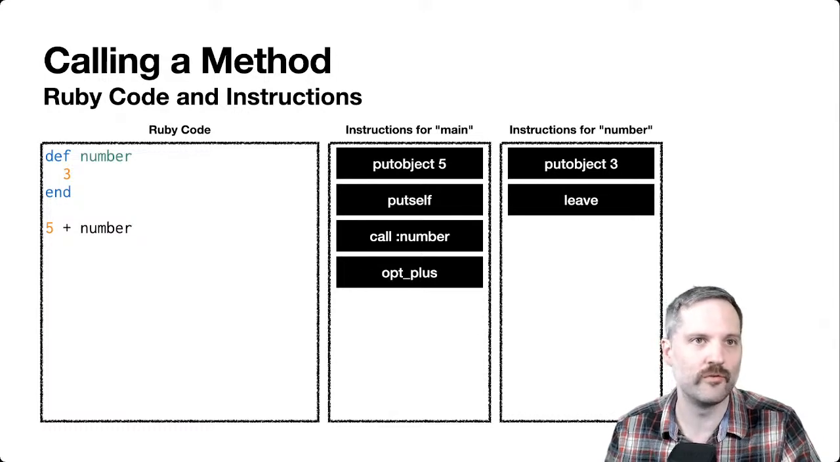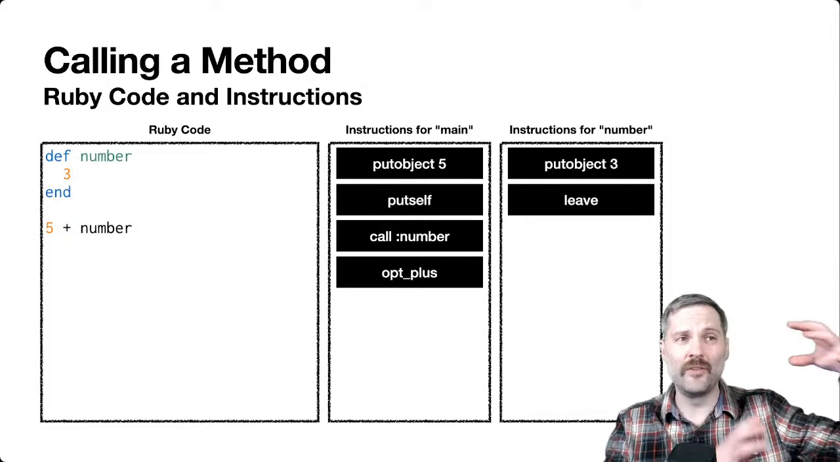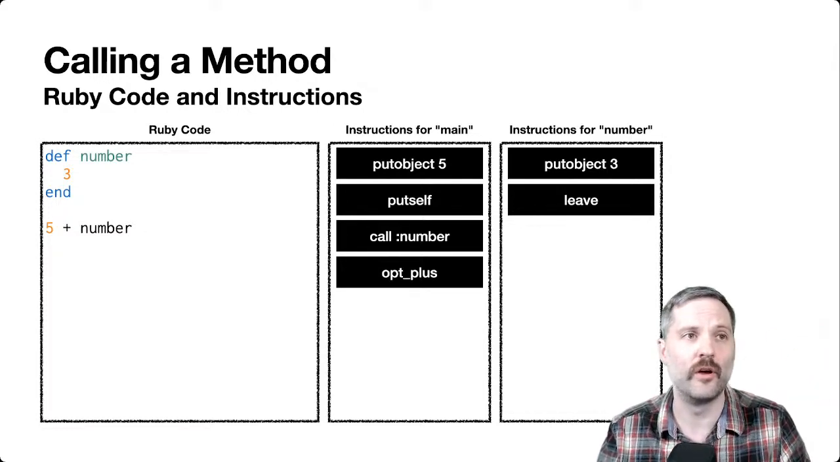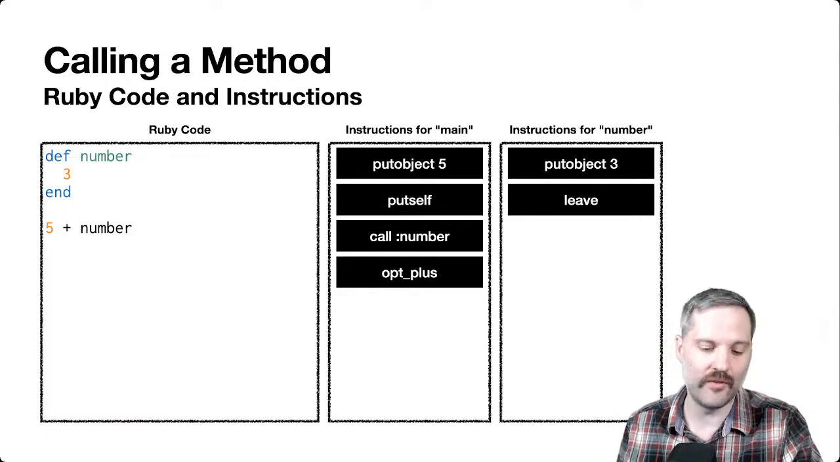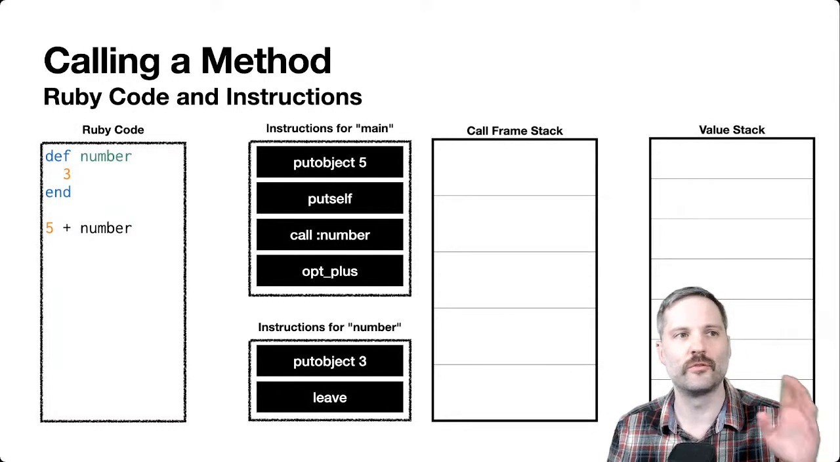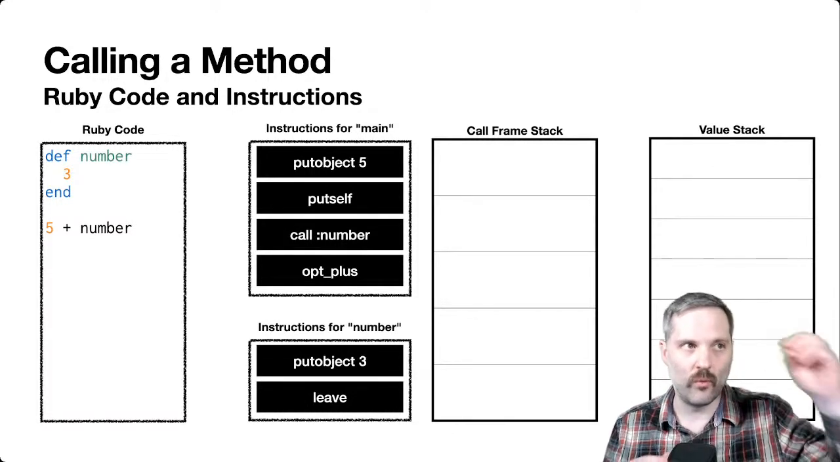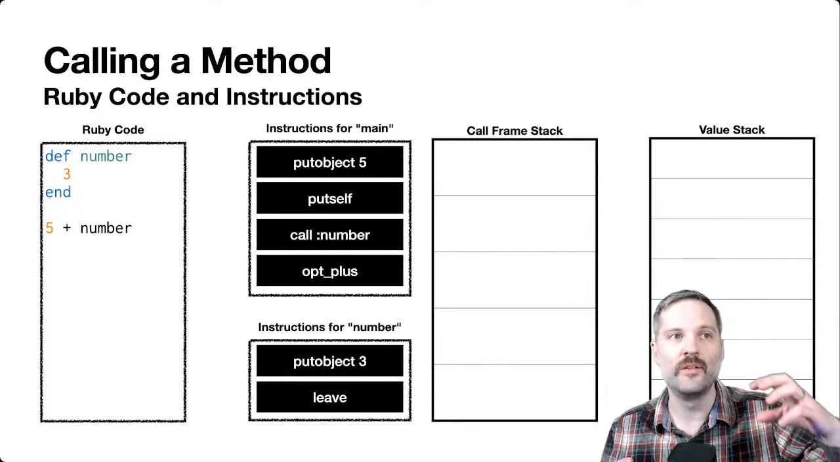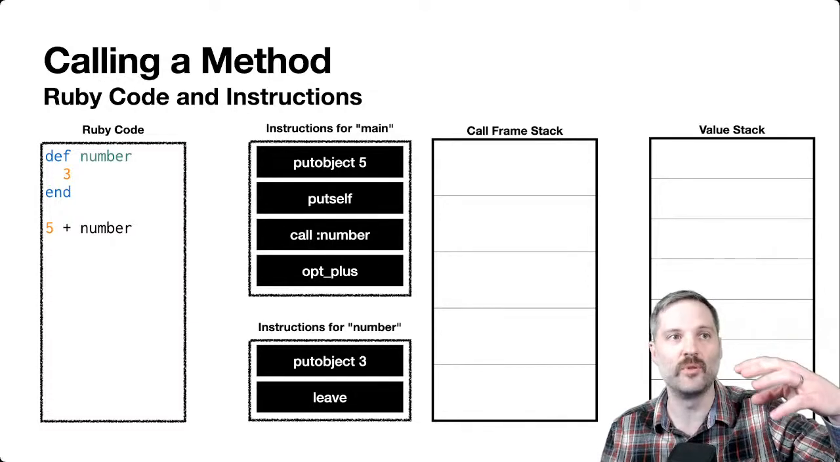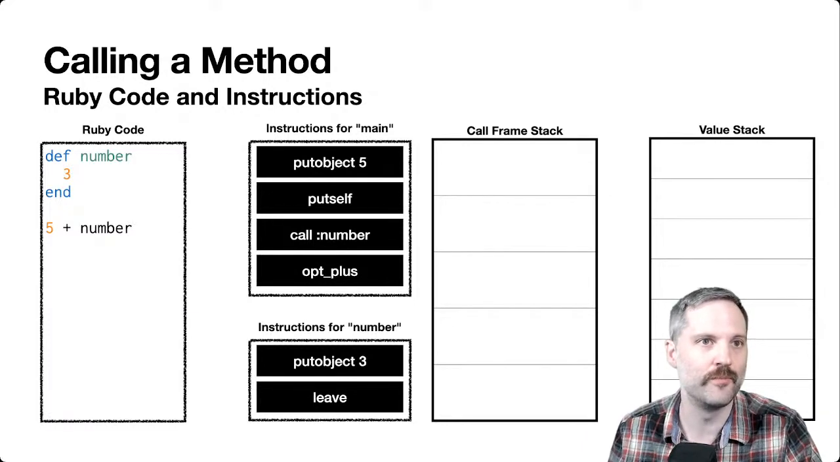So those are the two instruction sequences we're dealing with, and I'm going to take those and combine them together, and we're going to see how these instructions work along with call frames and how the stack gets manipulated. So I'll rearrange the frame here so you can see we have instructions for main in the middle, and then we have instructions for number. We're going to walk through this Ruby code and see how the stack is manipulated along with the call frame. So we're going to see those two things work together.